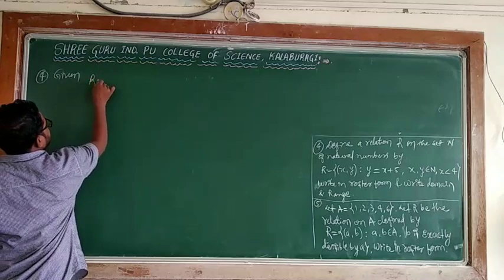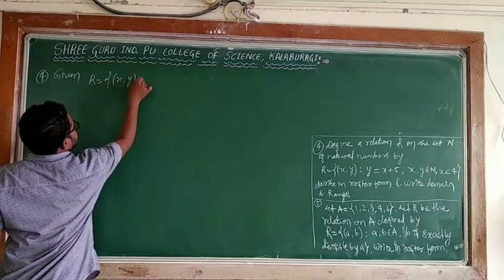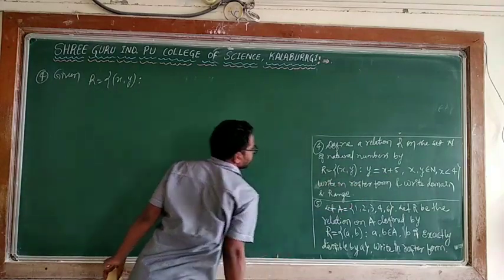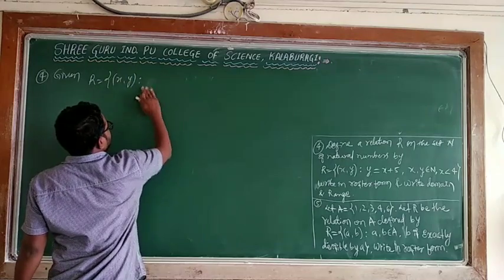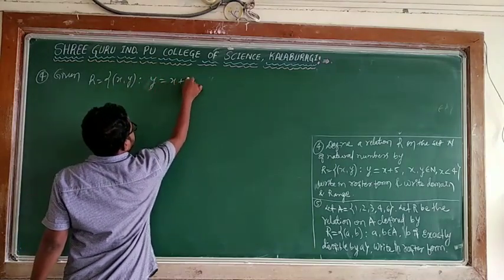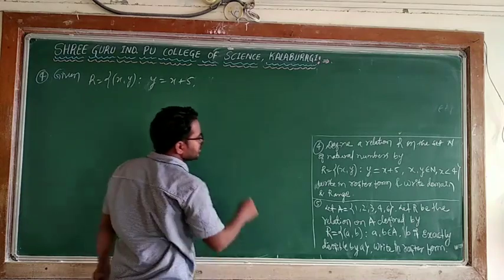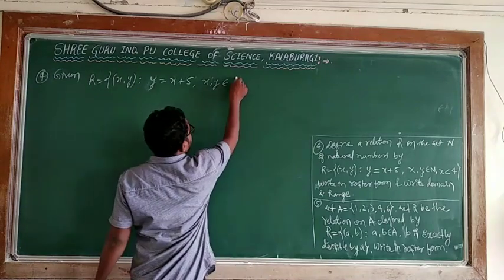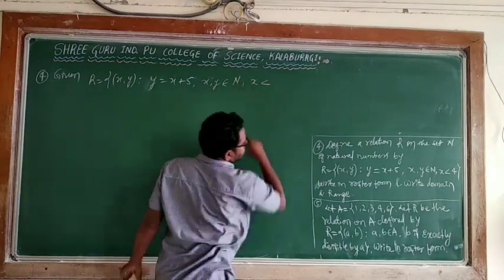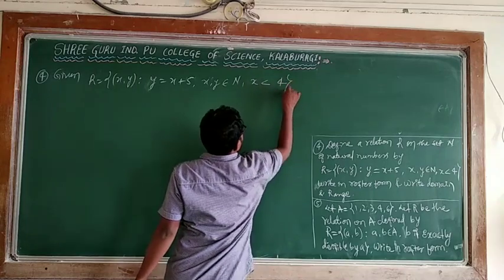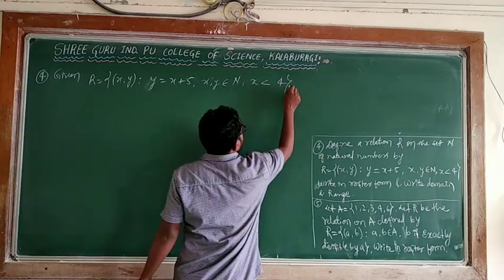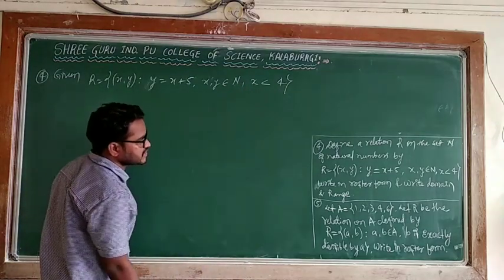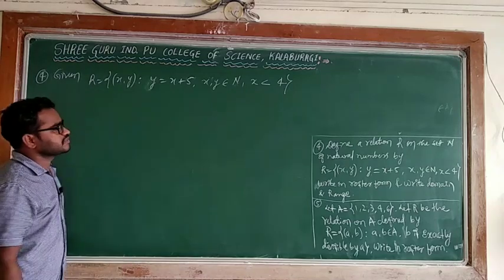So R is equal to {(x, y) such that y is equal to x plus 5, x, y belong to natural numbers and x is less than 4}. He has given the condition 4. This relation is defined on the natural numbers, and he is asking for the roster form and the domain and range of this given relation.